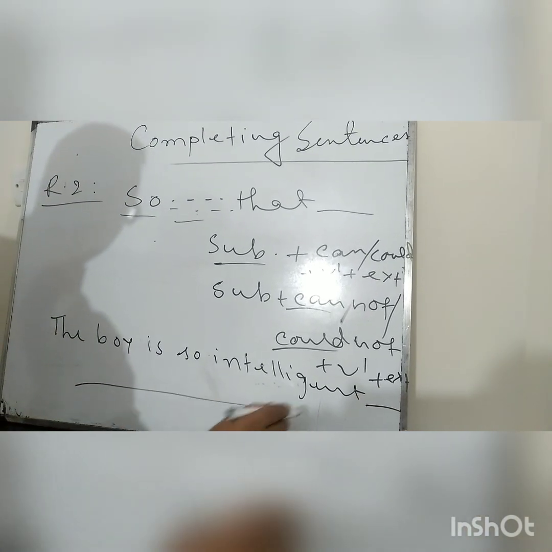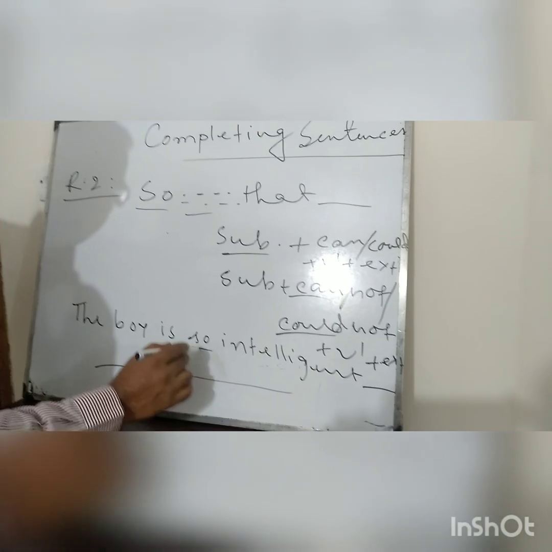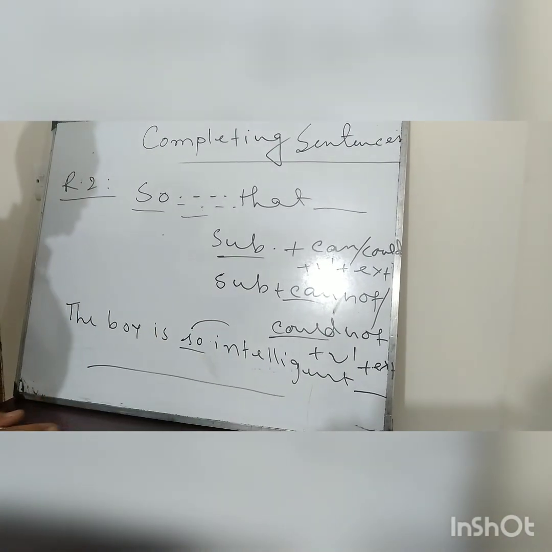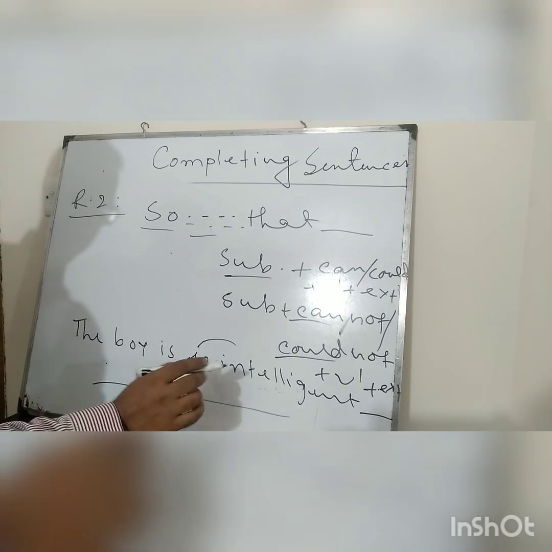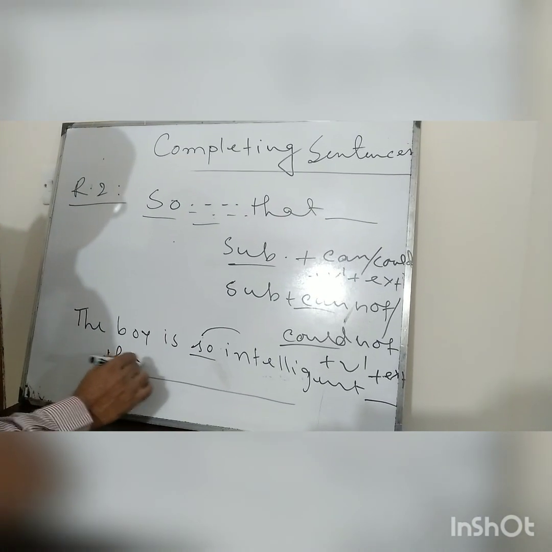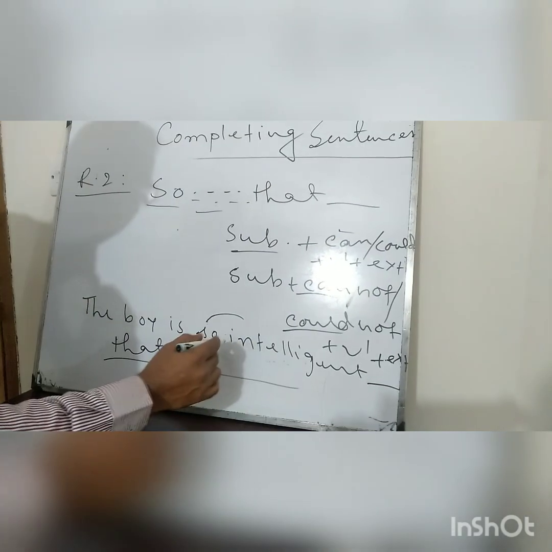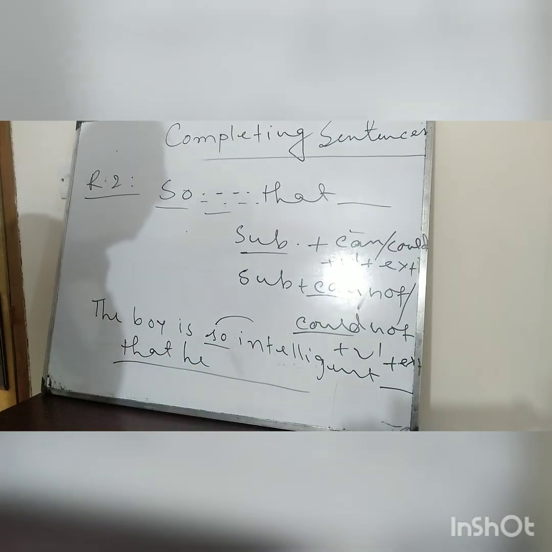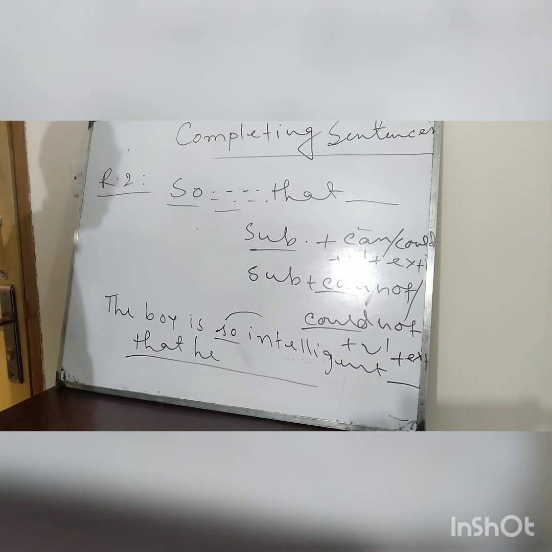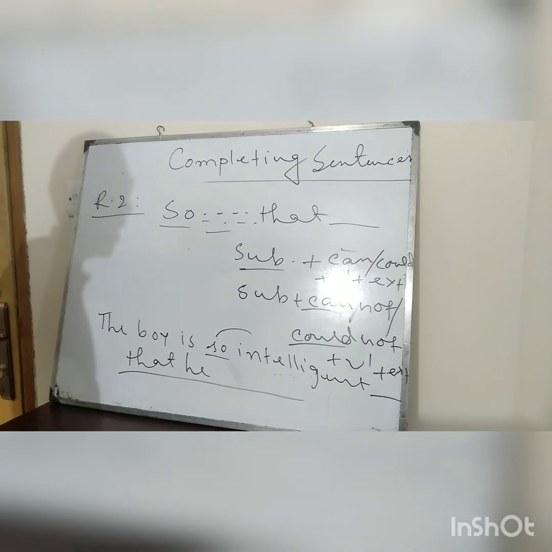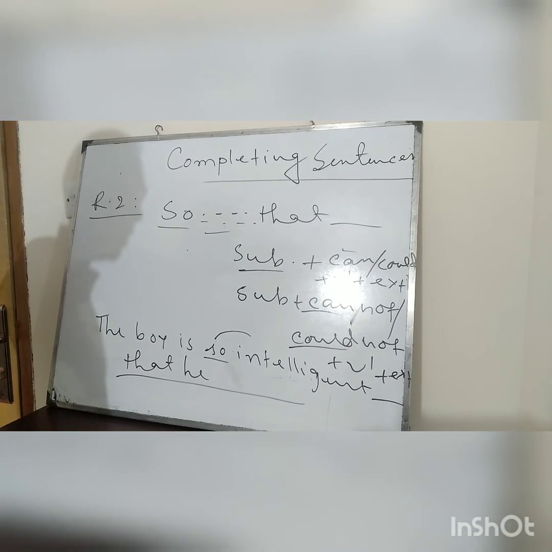Then another portion has been left for you. Then you will of course use that, because after "so" that is closely interrelated. The boy is so intelligent that he... Now you can see that intelligent is a positive adjective which praises somebody, and praising adjectives are liked by everybody, because admiration is liked by everybody.